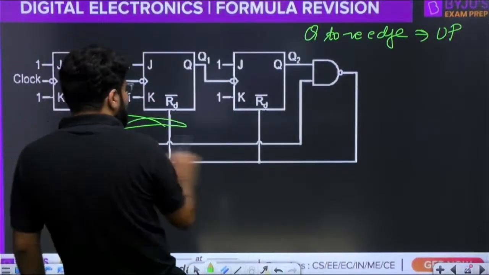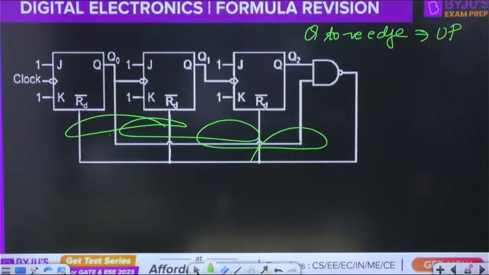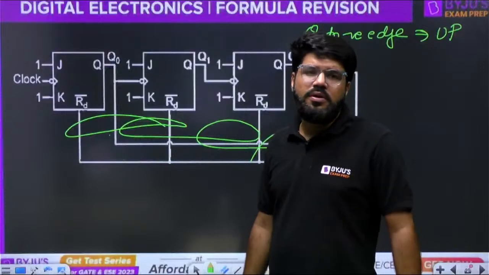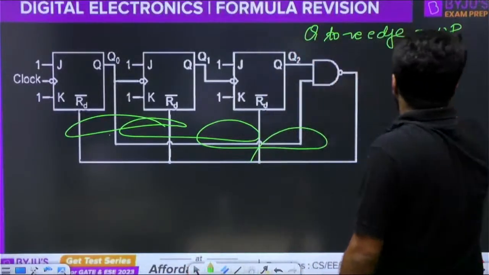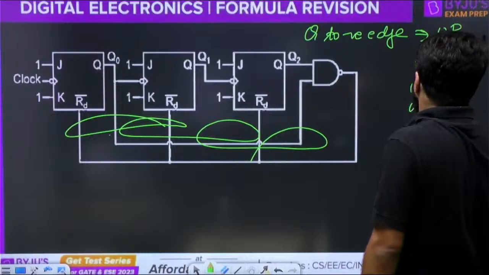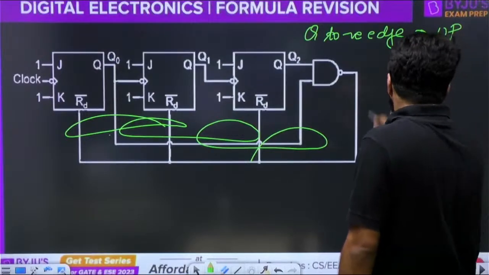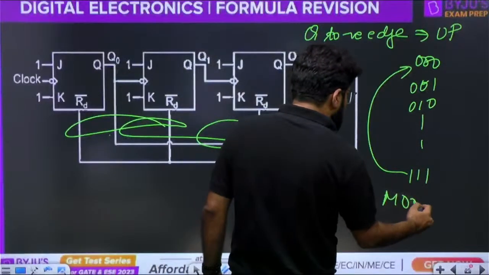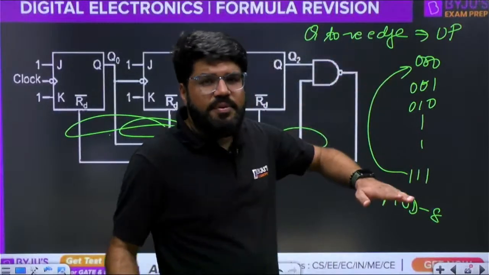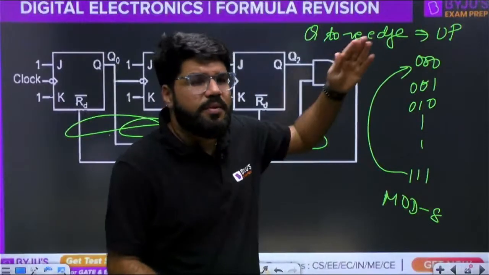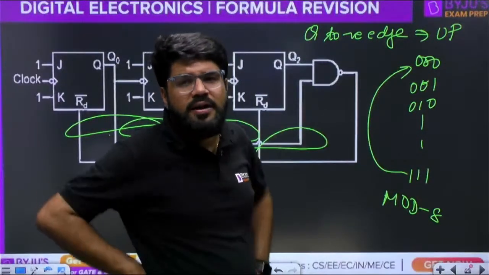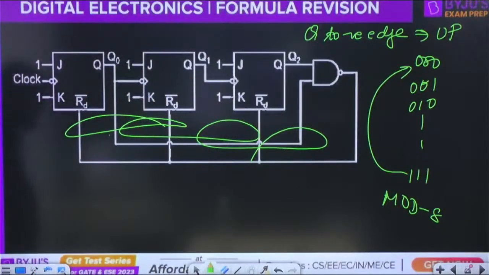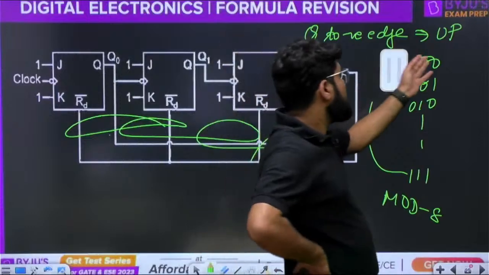Suppose, forget this reset for now. If there was no reset, this is a regular up counter as I have already taught you. The count is 000, 001, 010, and so on, up to 111. After that, back to 000. What will be the mod number then? It will be mod 8. It is a 3-bit counter, and 3 bits have 8 combinations. It will count 000 to 111 and repeat. So there is no problem then. It is going to be a mod 8 counter.